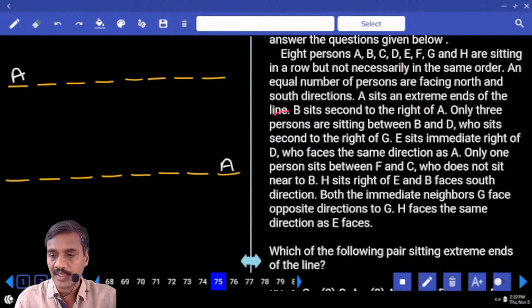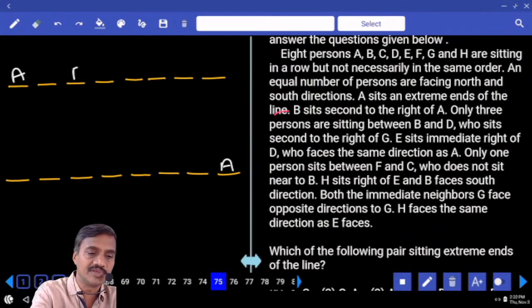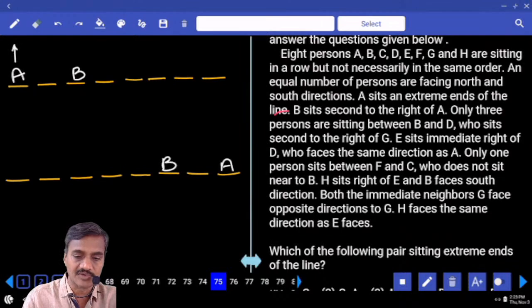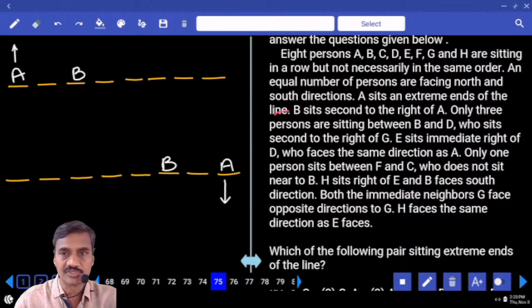Then next one, B sits second to the right of A. B is here. B sits second to the right of A means A must be facing towards north. And B sits second to the right of A, B is here, A is facing south.